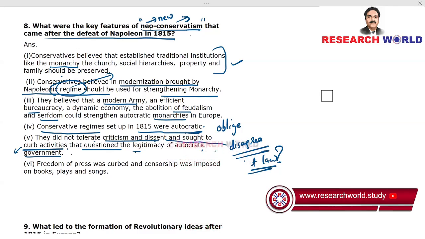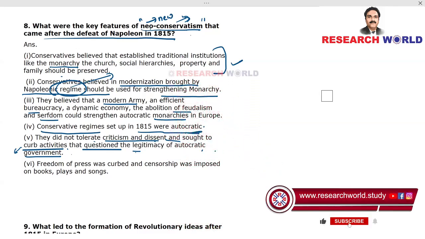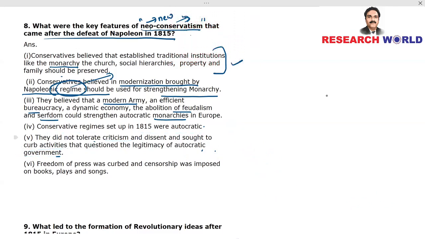Nobody should question their legitimacy, or question under what authority they are ruling us, under what authority they are issuing orders. These types of questions were not liked by conservatives. Okay. And the sixth point is freedom of press. Press means newspapers, was curbed again. Curbed means curtailed, decreased or eliminated.